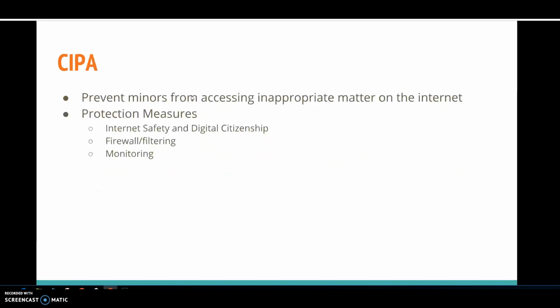The third law is CIPA, it's the Children's Internet Protection Act. This prevents minors from accessing inappropriate material on the internet. And so, as a district, we take protection measures to make sure that we're compliant with CIPA, which is another federal law that includes emphasizing internet safety and digital citizenship. We do this through our digital citizenship plan, making sure we have a firewall in place that we can filter out inappropriate content, and monitoring use.